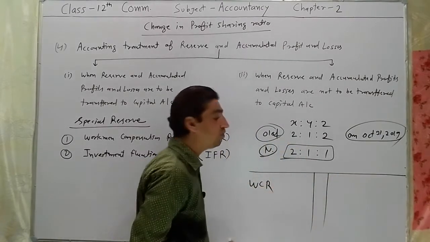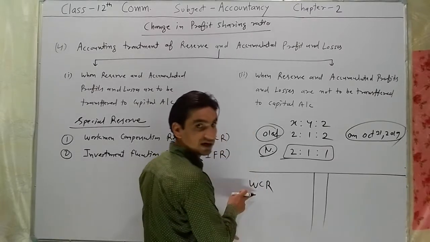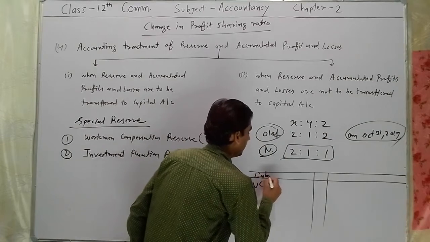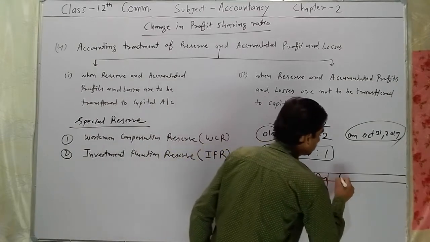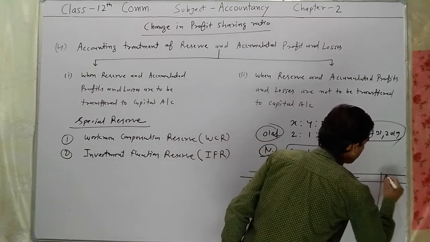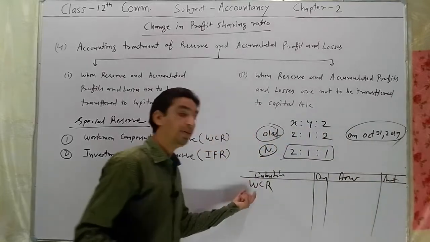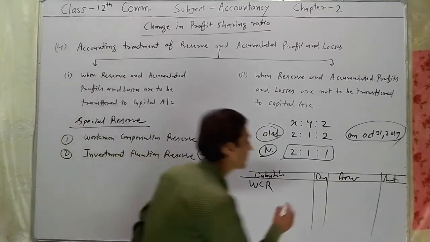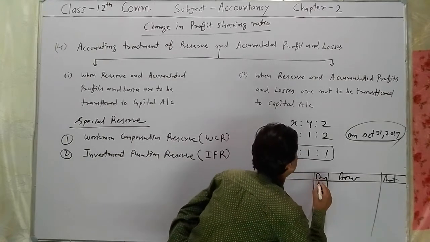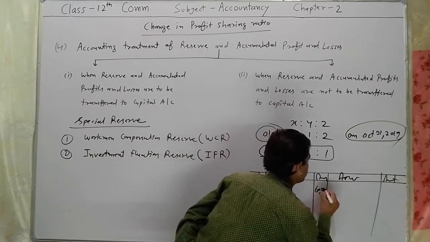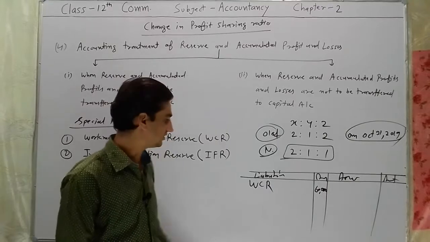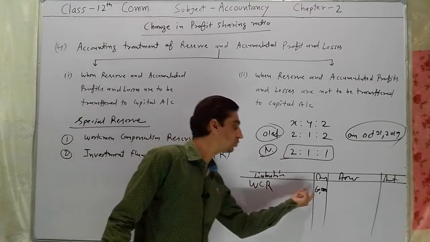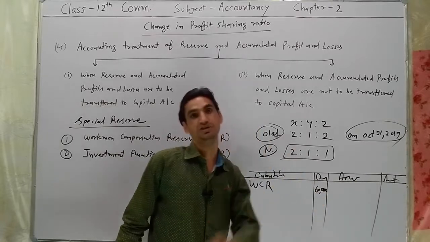On that date, WCR in the book of firm, this is on the liability side. WCR, workman compensation reserve balance is rupees 60,000. The balance sheet shows WCR balance rupees 60,000.